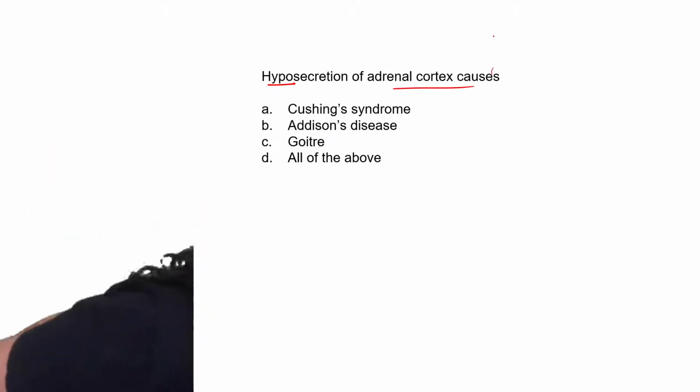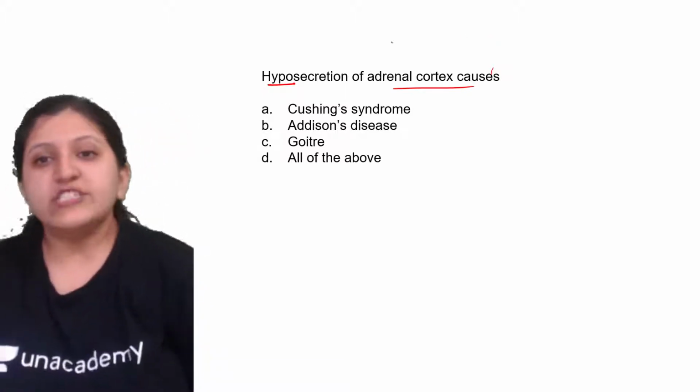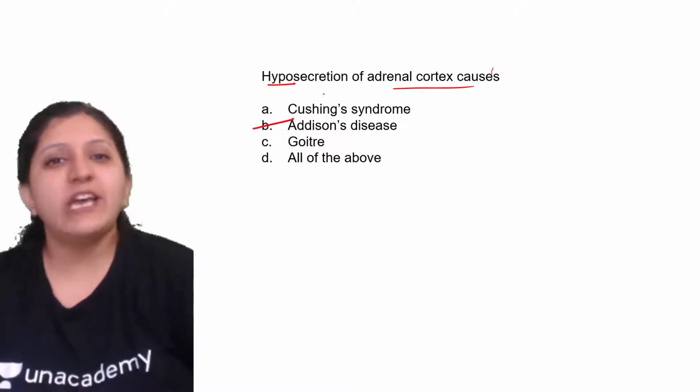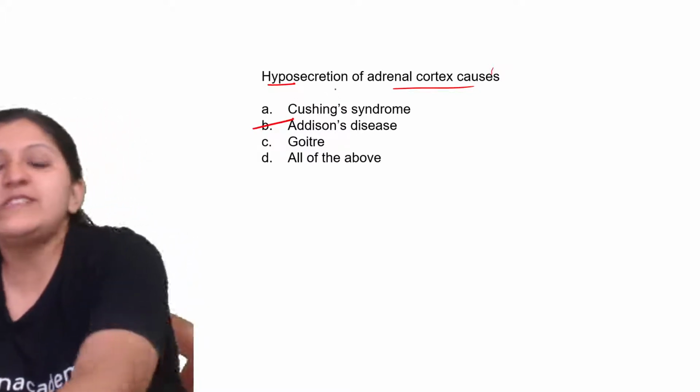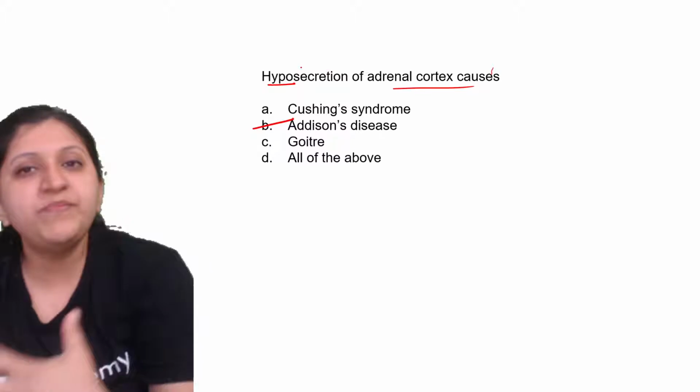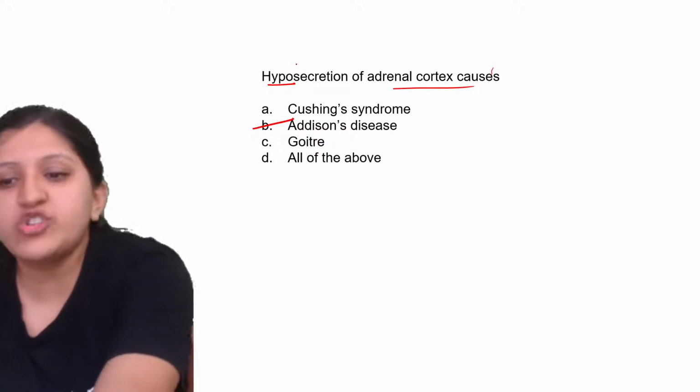Okay, so this one is Addison's disease. Addison's disease for hyposecretion. For hypersecretion, it is Cushing's syndrome.